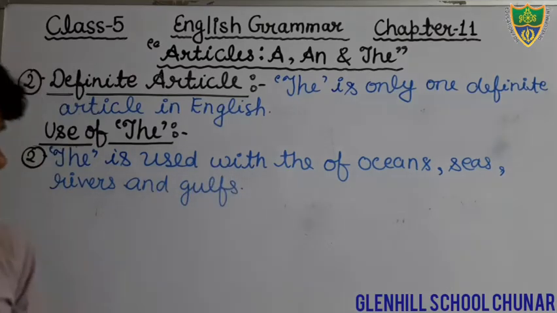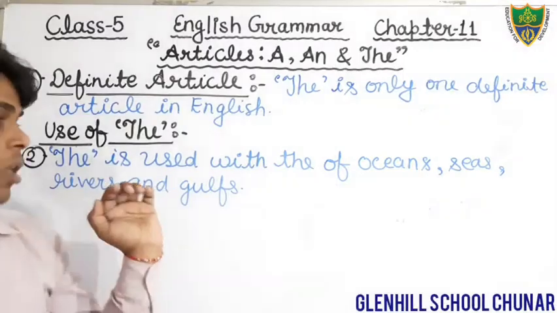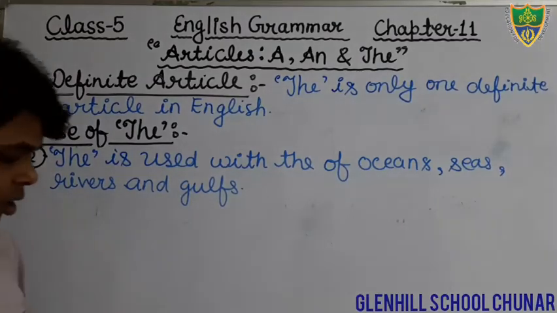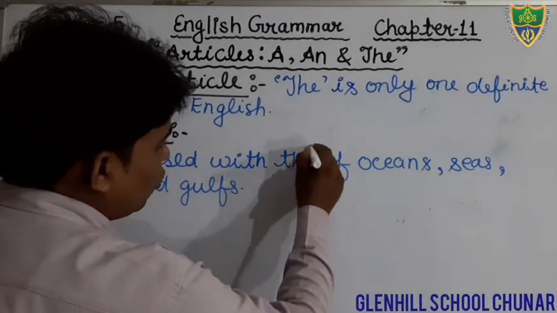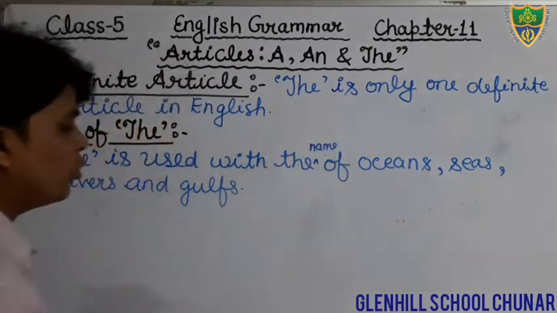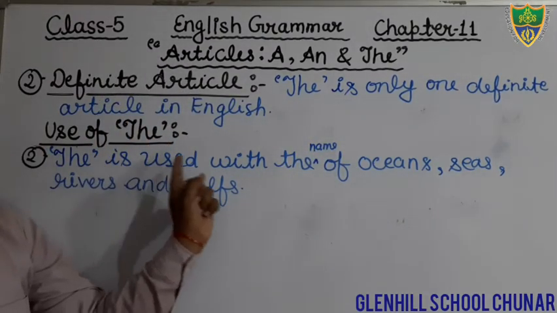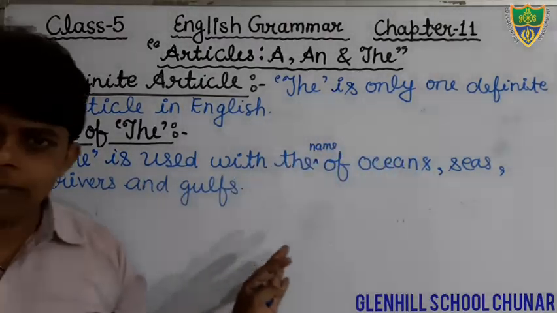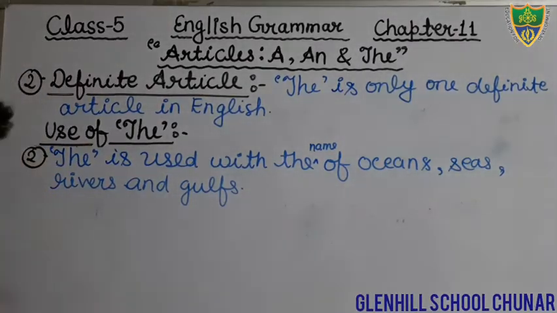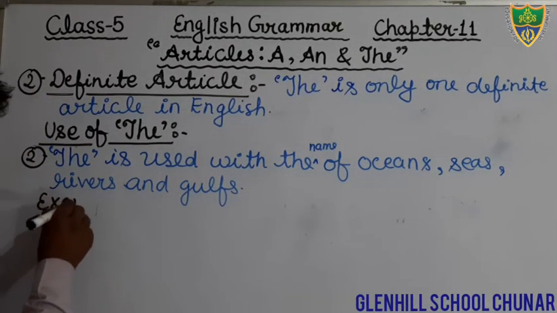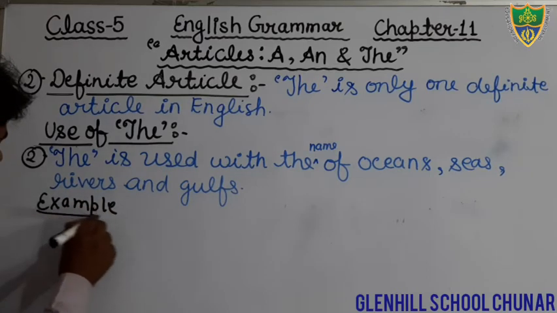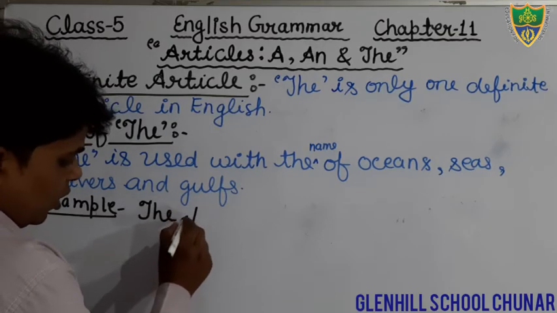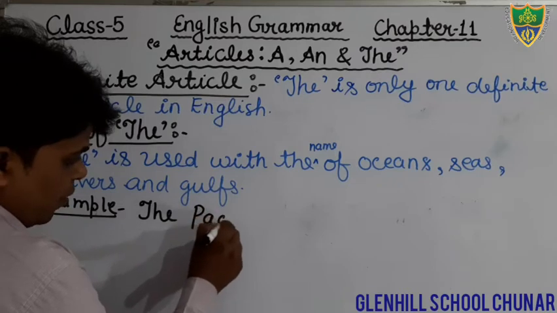Students, keep in your mind, where do we use the article the? The is used with the name of. Dear students, you will write your name also, I forgot to write it. Just see, the is used with the names of oceans, seas, rivers, and gulfs. For example, when we talk about a particular ocean, we will write the Pacific Ocean.